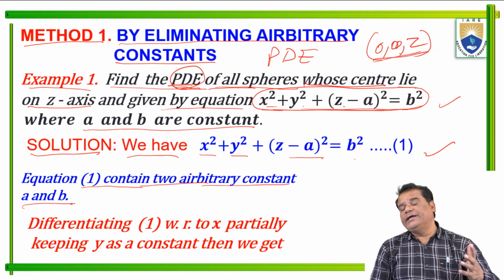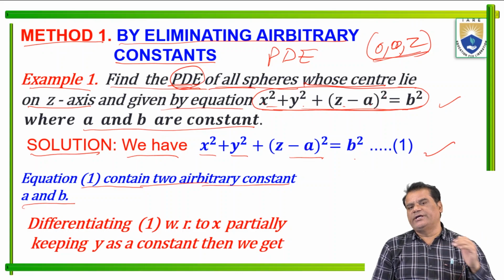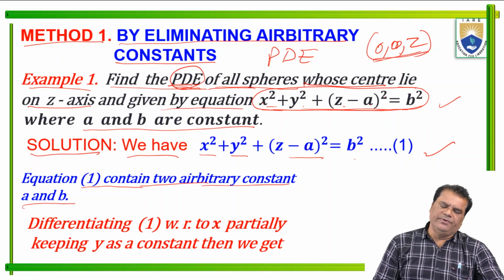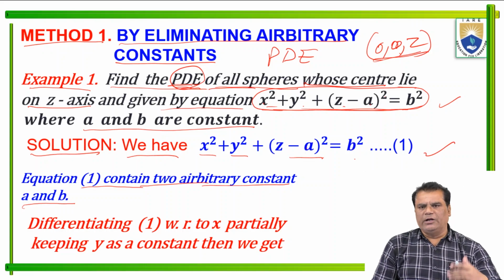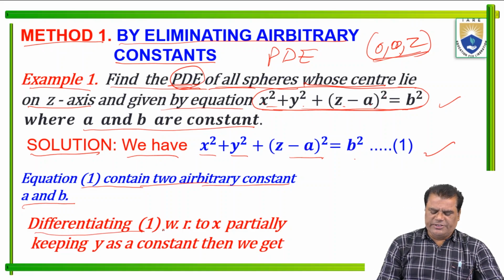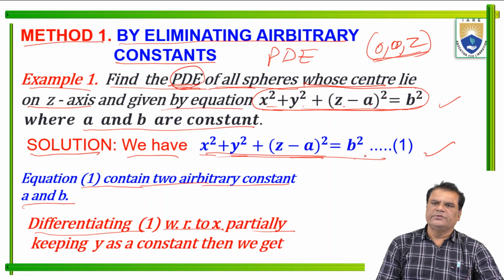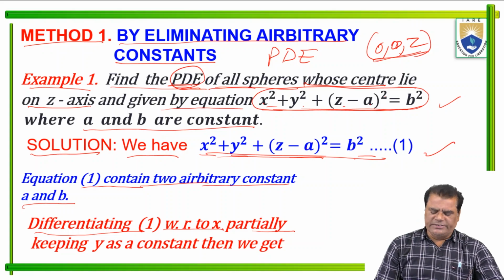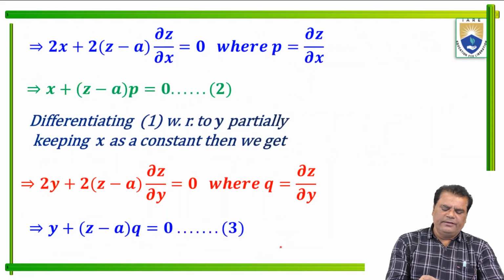Now, how can we eliminate a and b? This is the procedure. With the help of this procedure, we can eliminate a and b, so you follow this procedure. Now, differentiating 1 with respect to x partially, where 1 means this relation 1. We differentiate this relation 1 with respect to x partially, treating y as a constant. Then what do we get here?